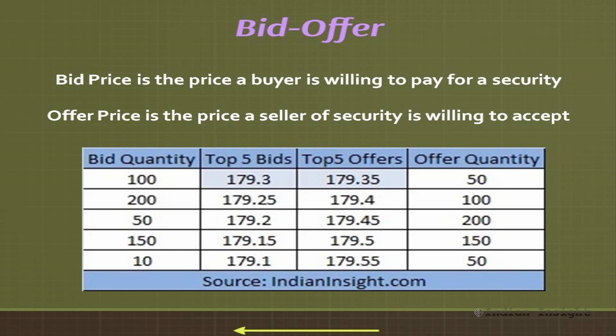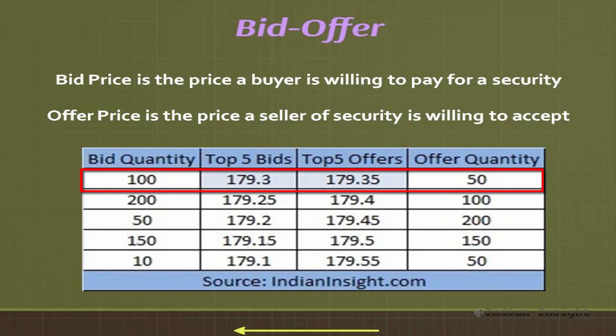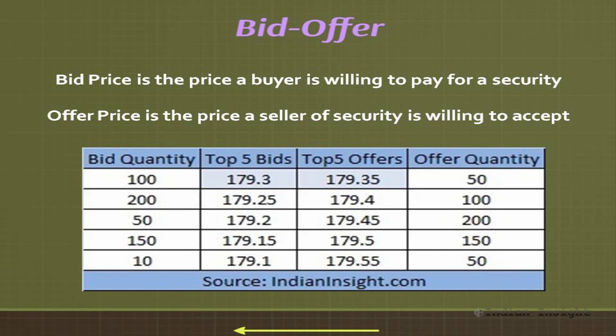By looking at this snapshot, one can clearly see the highest bid and the highest offer price. So we see here that the highest bid available is at 179.3 and the bid quantity associated with that bid is 100. On the other hand, the best offer currently available is at 179.35 and the corresponding offer quantity is 50. Now let's look at a few examples to understand how the execution of an order placed by an investor will work given this bid offer price quantity situation in the market.